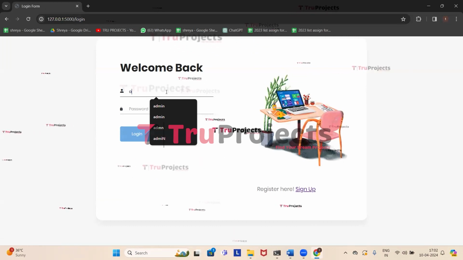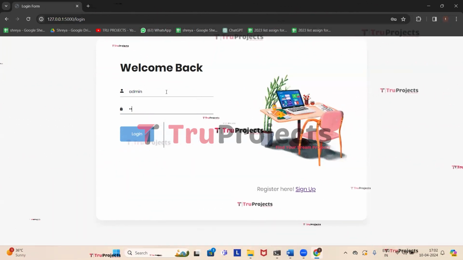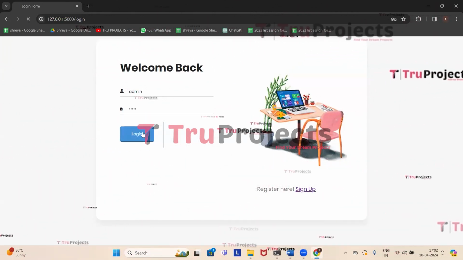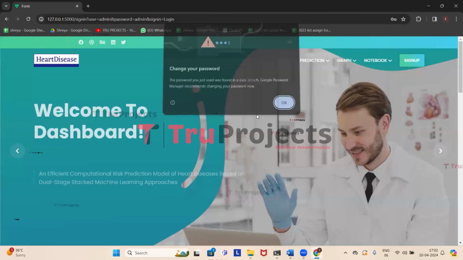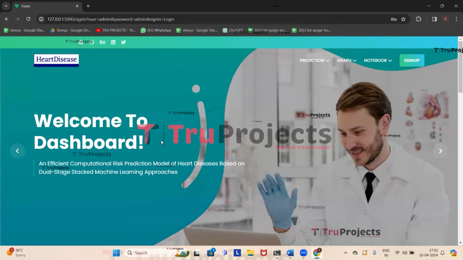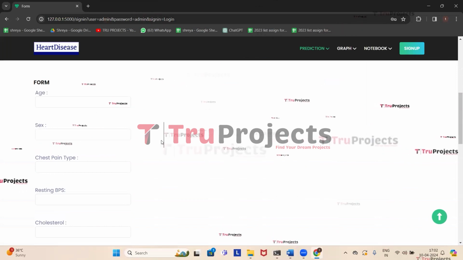So click on sign in. Here we need to provide the username and the password. So I'm giving my username and the password. Now click on login. We have logged in successfully and we are redirected to the prediction page.